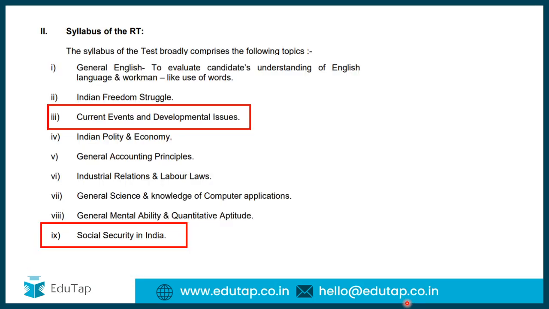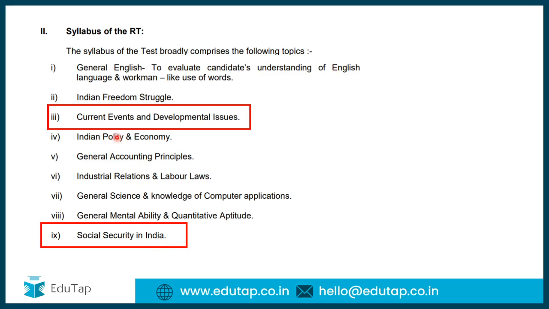Okay guys, before starting, I would like to tell you that this is the syllabus of the RT. RT is recruitment test. I hope you've gone through the syllabus, and current events and developmental issues is a very important component. And second, which is going to be catered in this lecture, is social security in India. In this particular lecture, we discuss all the important schemes related to social security in India, and further we will also try to come up with lectures related to current events and development issues in the same series. Okay, so let's start with your lecture.